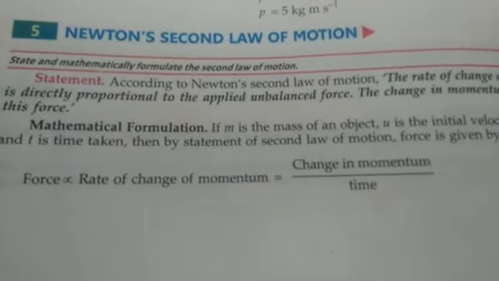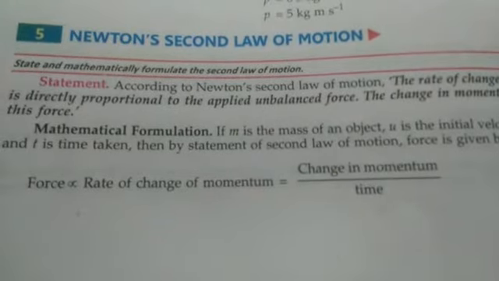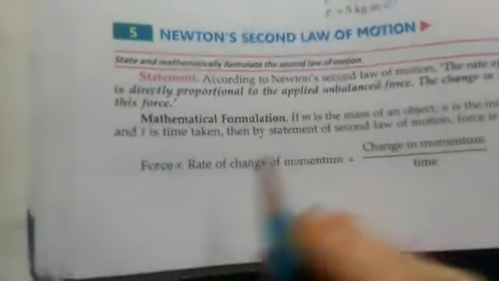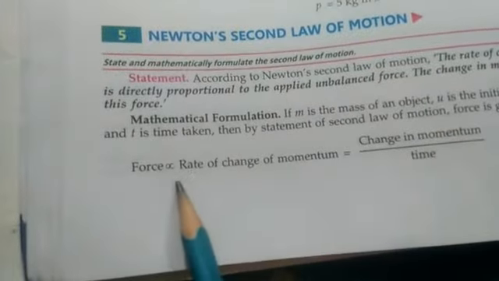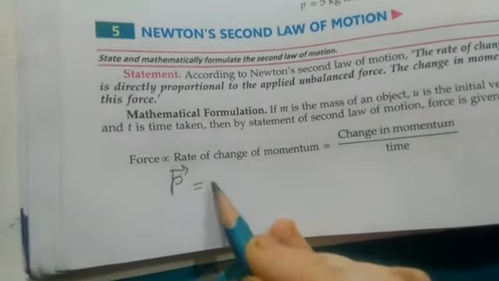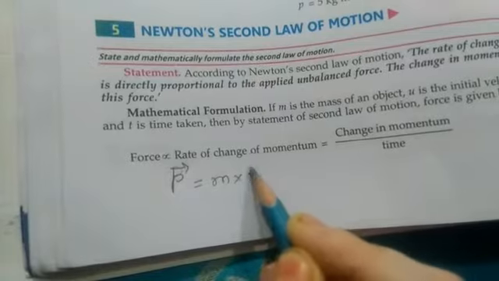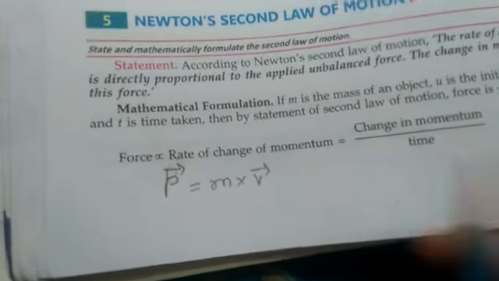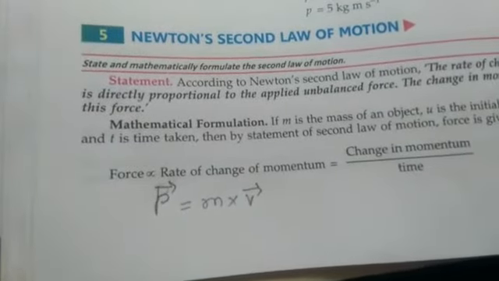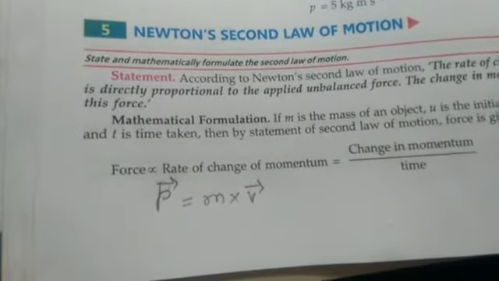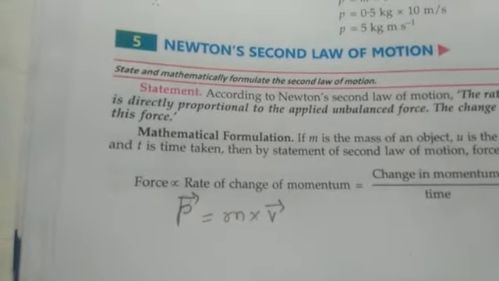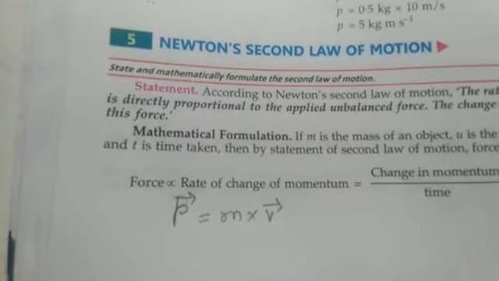Now let me explain how this law works, what is actually said in this law. So students, we all know what momentum is. Momentum P, a vector quantity, is equal to m into v. Okay. So what is the first line of this second law? That the rate of change of momentum of a body is directly proportional to the applied unbalanced force.